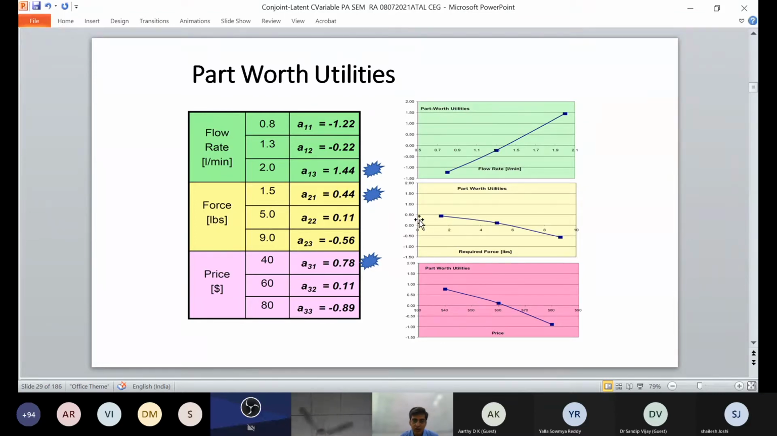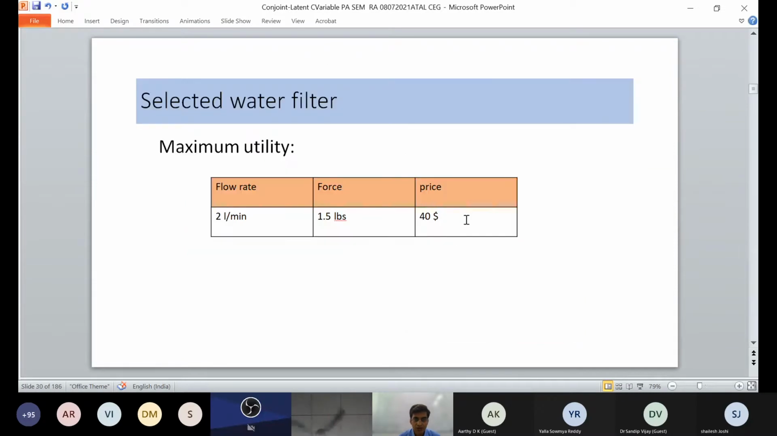0.44, you can say 0.44 for force, and 0.78 you can say. So this is a 40, 1.5 and 2. So $40 is the price, 1.5 is force, and 2 liter per minute is the flow rate. So you selected this water filter based on conjoint analysis.